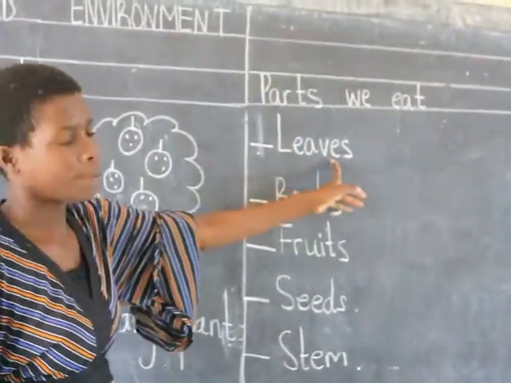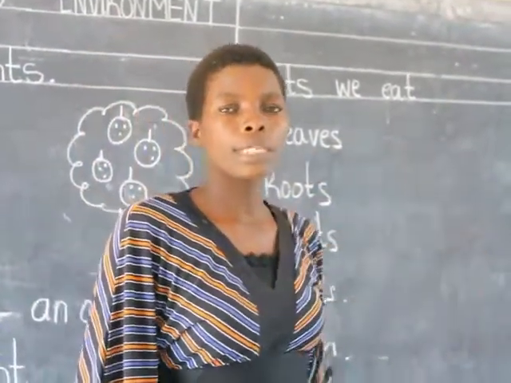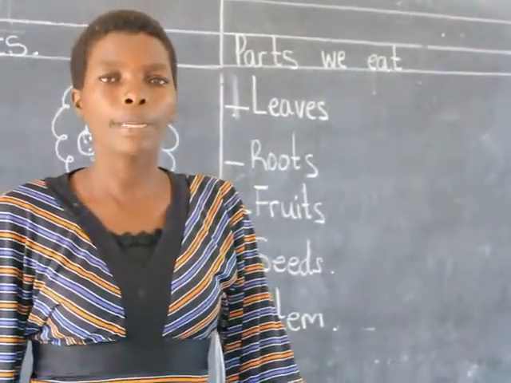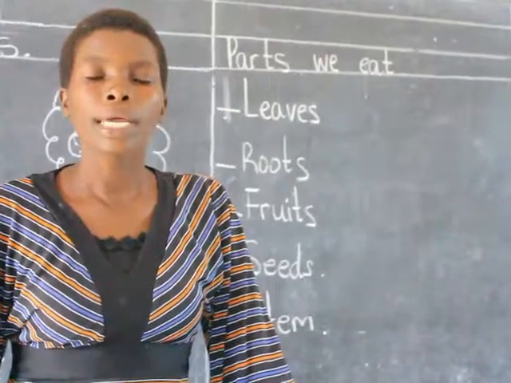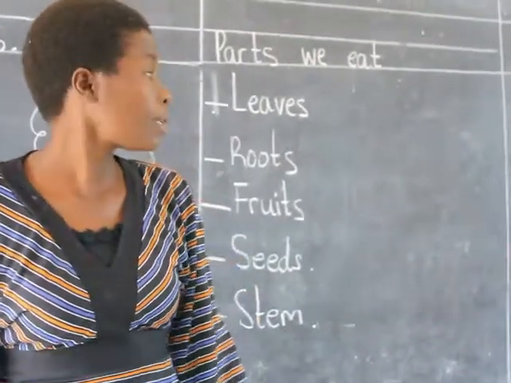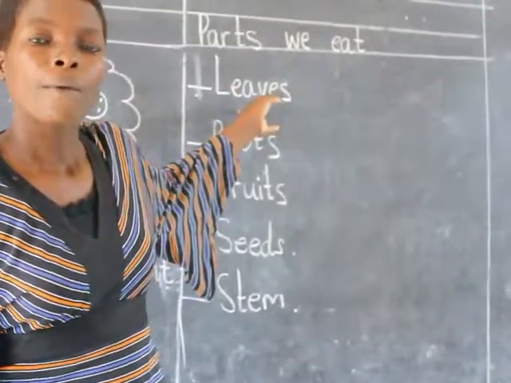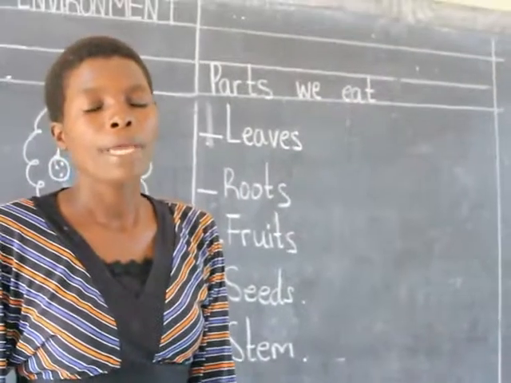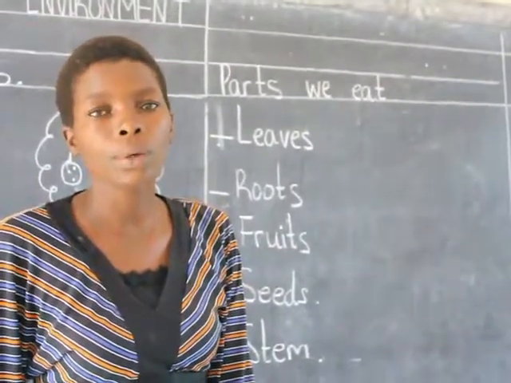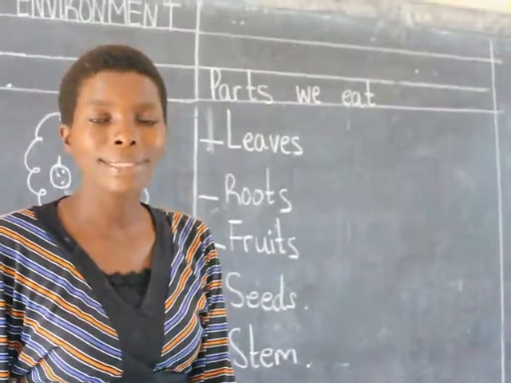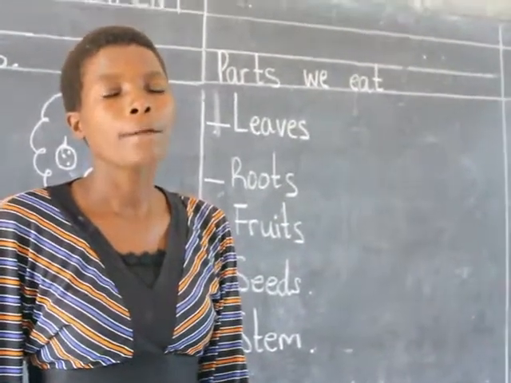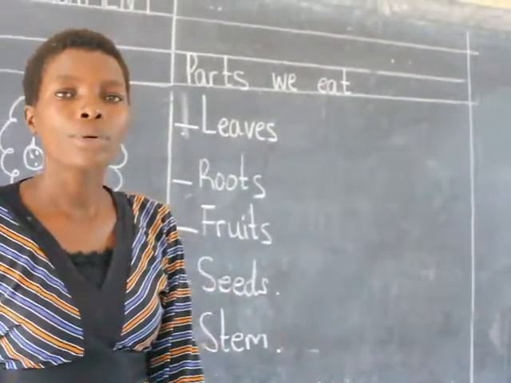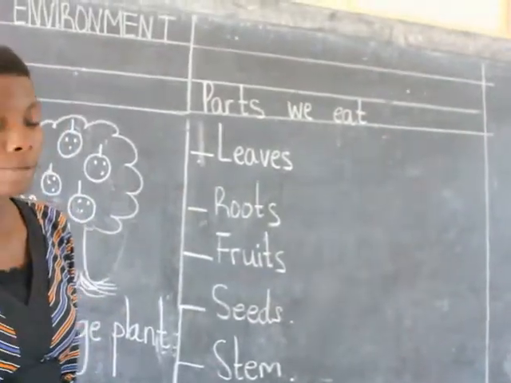Okay, we have the leaves here. Other plants, we eat their leaves. But we don't eat the leaves of all the plants, because we don't eat all the plants. Others are poisonous. So I can only mention a few that we eat. Which plants do we eat their leaves? We have cabbage plants. You know the cabbage plants. We have the spinach plants. We have the chicha plant of shunyu. And we have the pumpkin plant. And also we have matembele plant. So those are the plants that we eat their leaves.